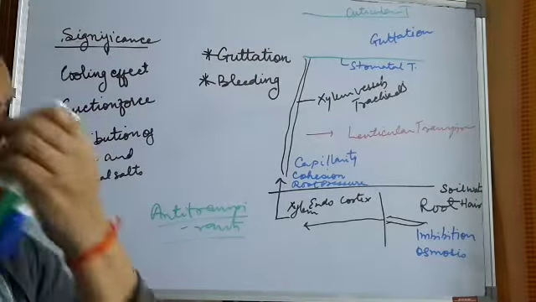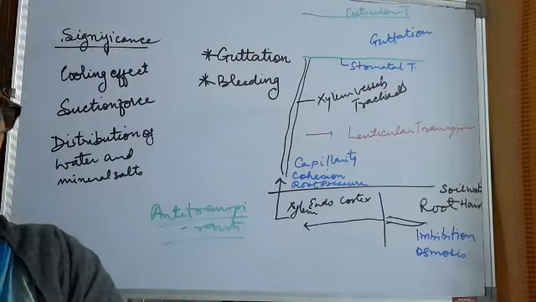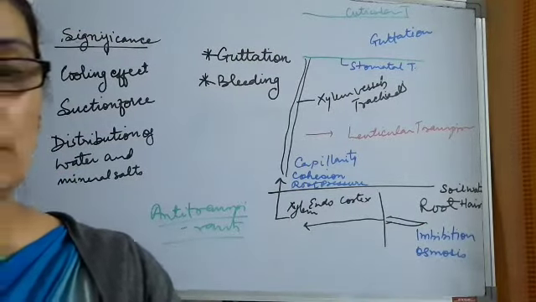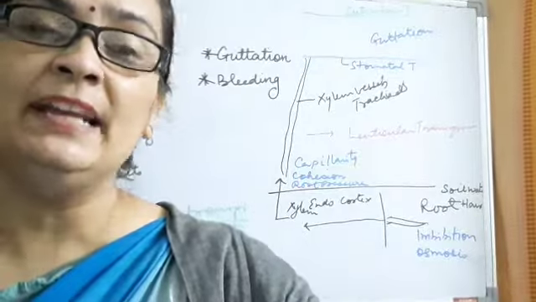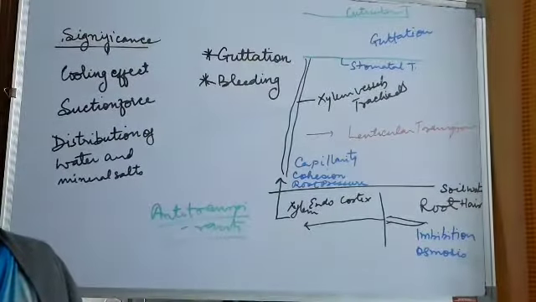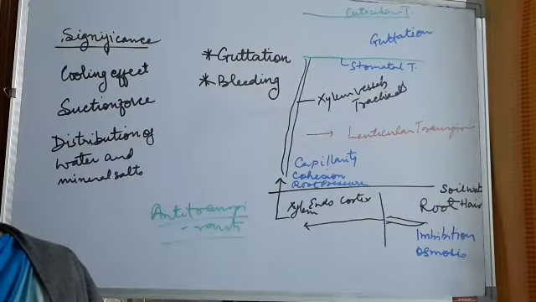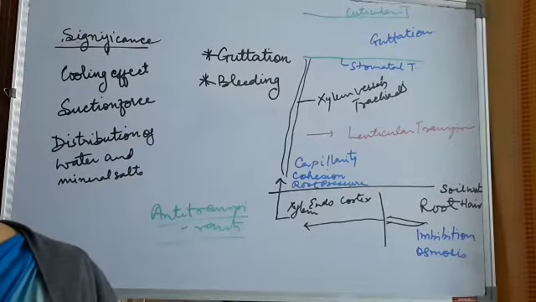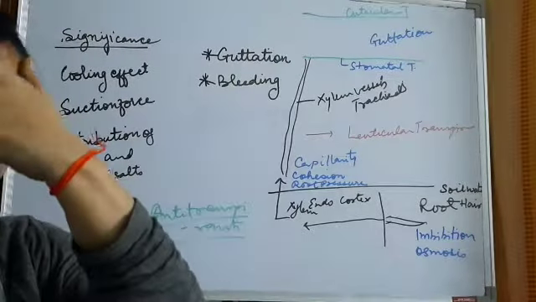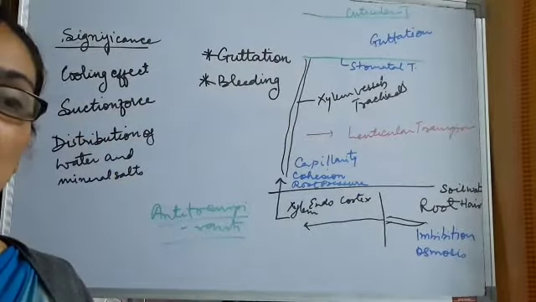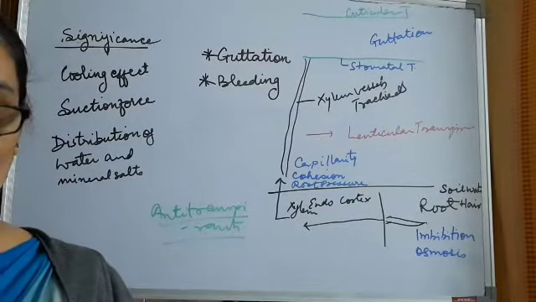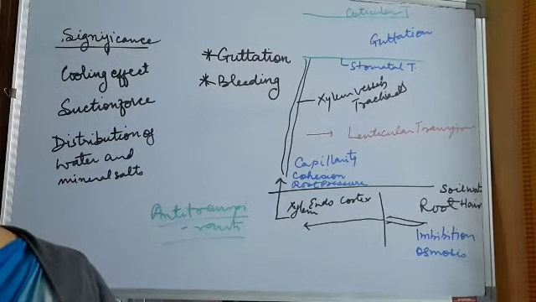For example, there are a number of substances which can be used as anti-transpirant. Anti means opposite. So in this you have phenyl mercuric acetate, abscisic acid, which is a growth regulator. Now, since the chapter on chemical coordination has been covered, this is also there.